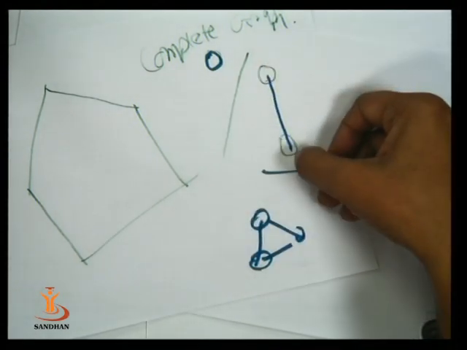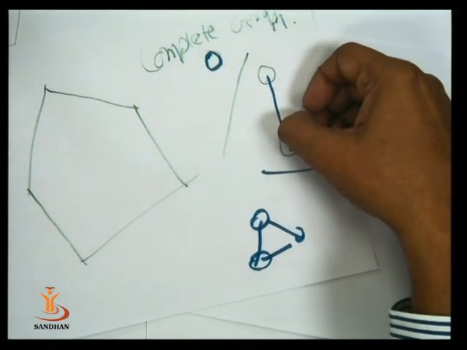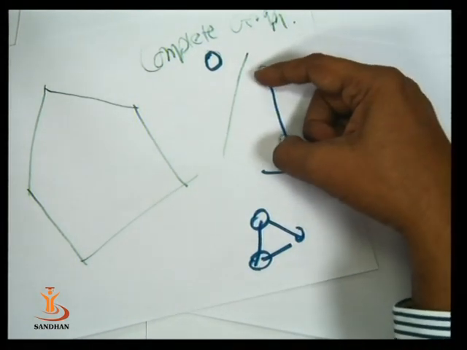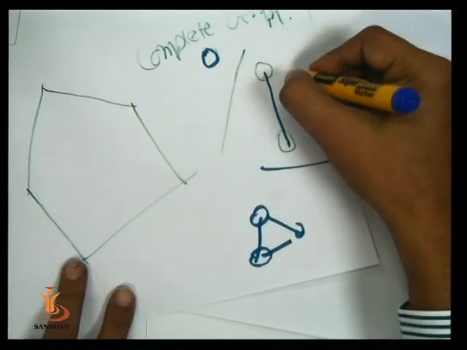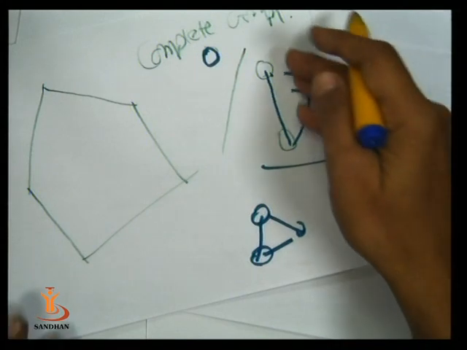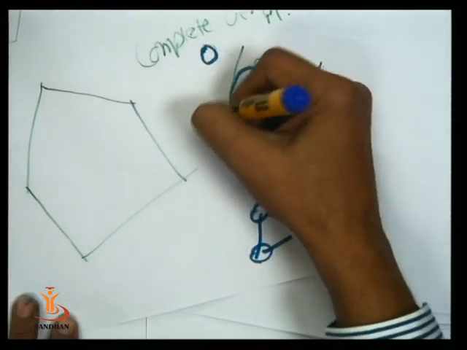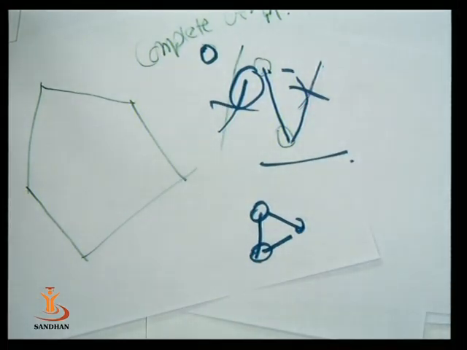For n equal to 2, there exists an edge between every pair of vertices. This is only one pair, and we can't add any further edge. Why? In a simple graph, any parallel edge is not allowed, and any self edge is also not allowed. So a complete graph is a simple graph in which every pair of vertices contains at least one edge.